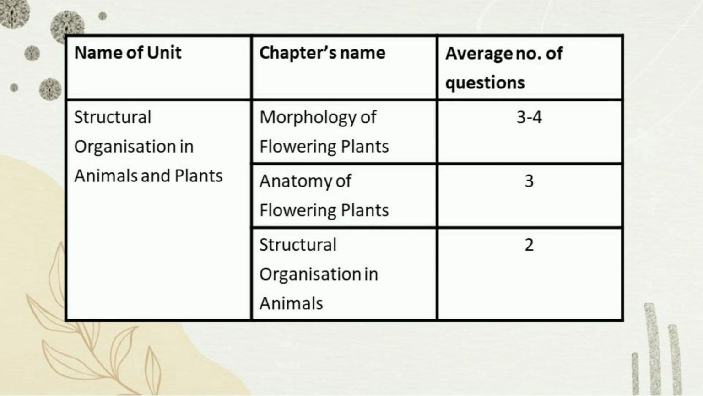Secondary growth and root. Next, coming to structural organization in animals, we get around 2 questions from this chapter, and the important topics are epithelial tissue. It is a very important topic, and then cockroach.